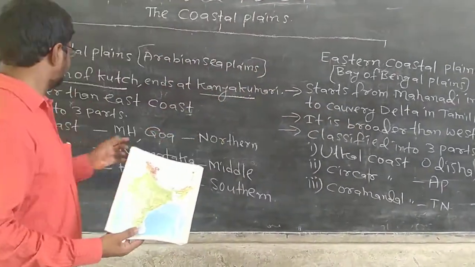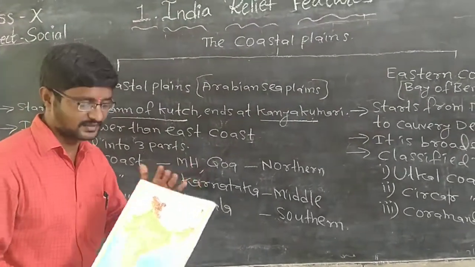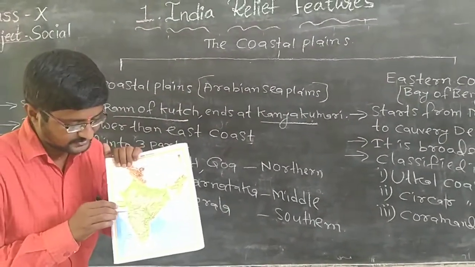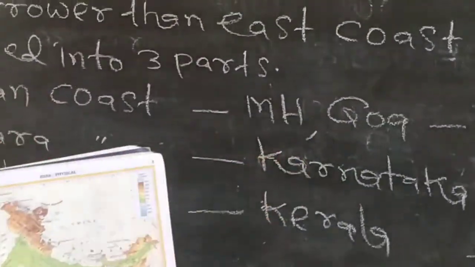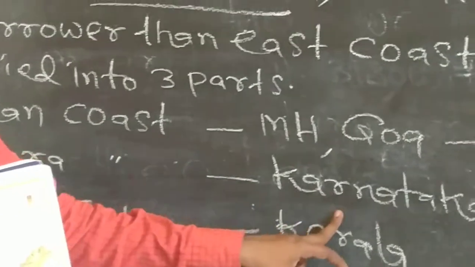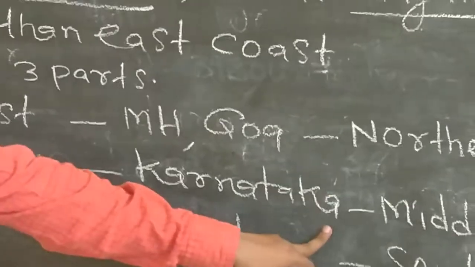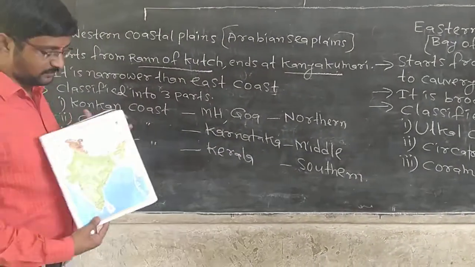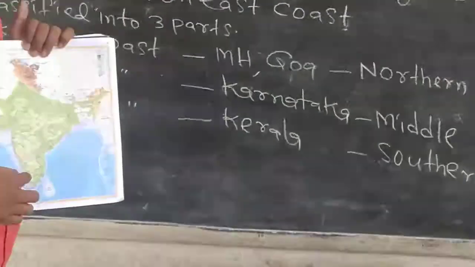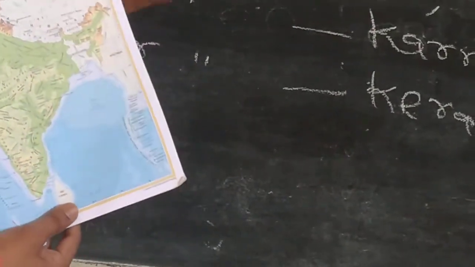So where is this Konkan coast? Konkan coast mainly touches the states of Maharashtra and Goa. What about Canara coast? It is mainly situated in the state of Karnataka. So this is the middle part of the western coastal plain. Next, the southern part of the western coastal plain is the state of Kerala. So have you understood?